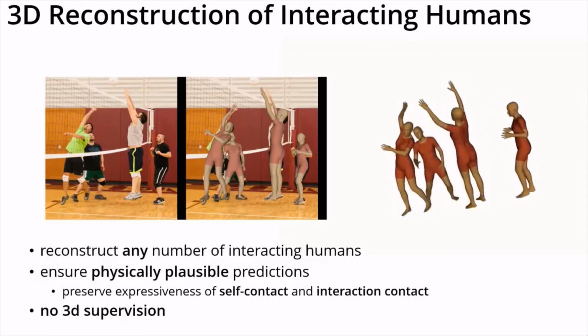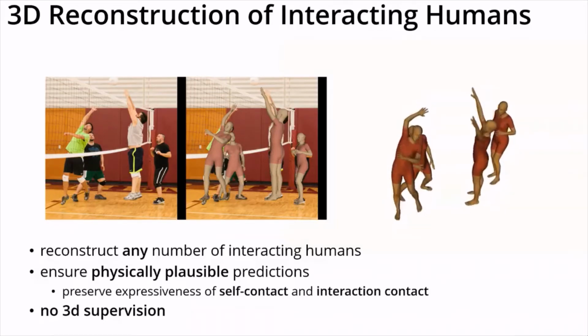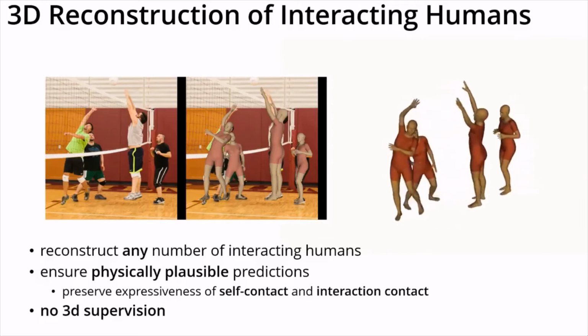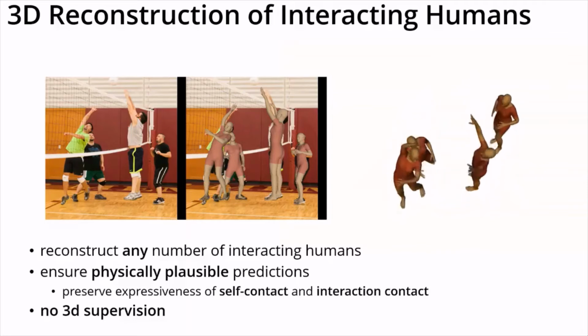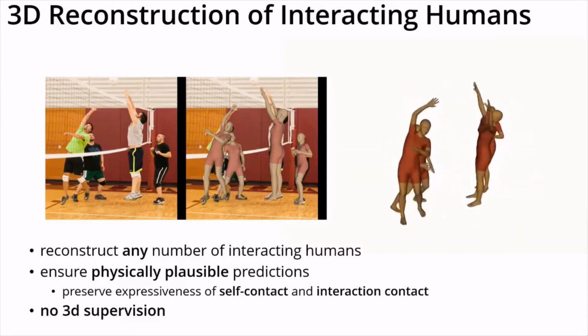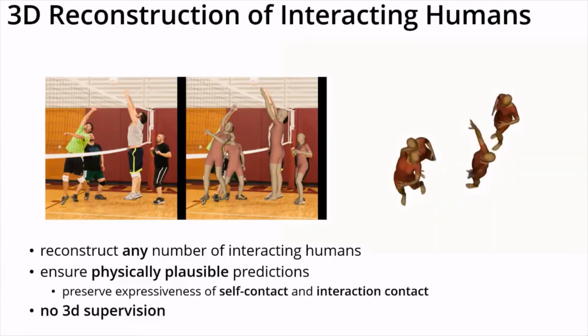All predictions reside in a common 3D coordinate system, avoid self-collisions and interpenetrations, and preserve their expressiveness in terms of self-contact and interaction contact. Since 3D ground truth is very expensive to collect, we eliminate it completely from our training pipeline.